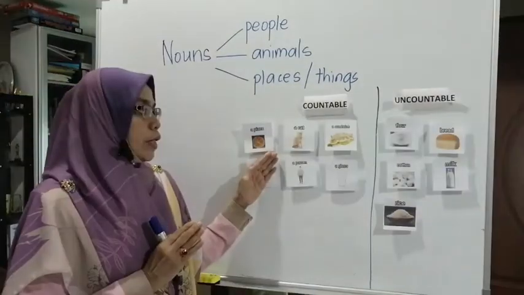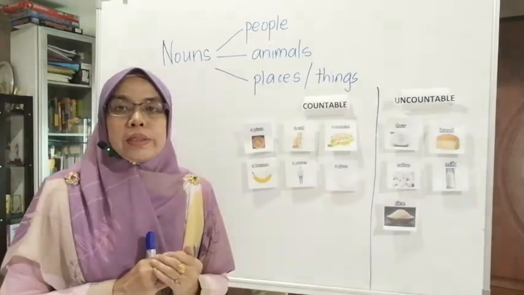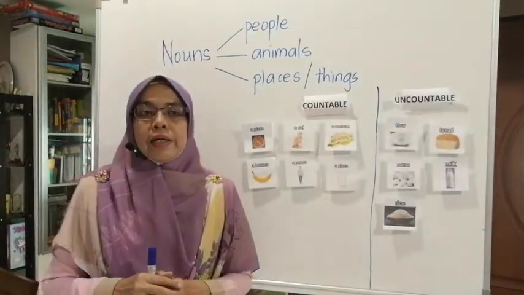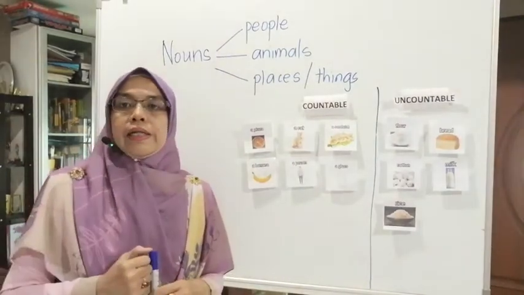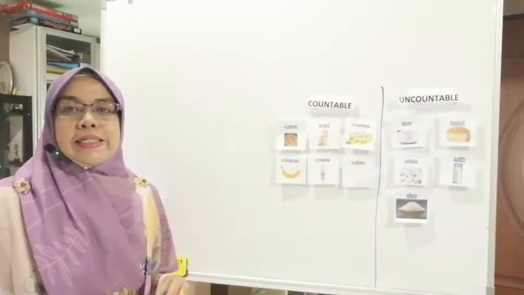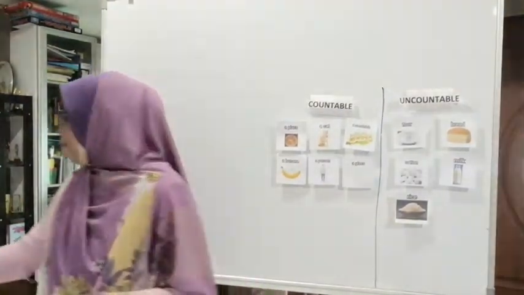So these countable and uncountable nouns are things that can be seen in our surroundings. Something that you can count and something that you cannot count. We are going to go deeper in this topic with the singular and the plural nouns after this. Now we are going to continue with the next part that is about the singular and the plural.